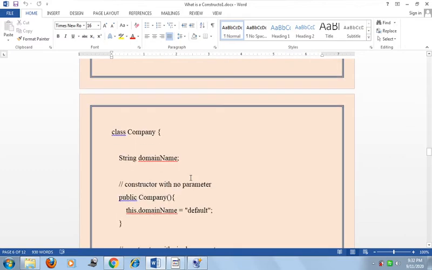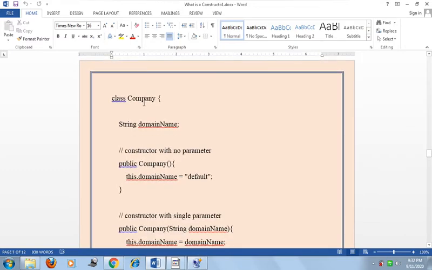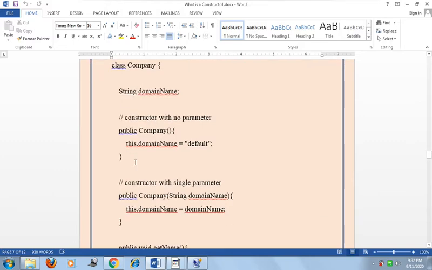For example, let us consider this is the Company class. In that Company class, String domainName. This domainName is a variable of type String. Now here the constructor with no parameter, we call public Company, and here this.domainName equal to default.